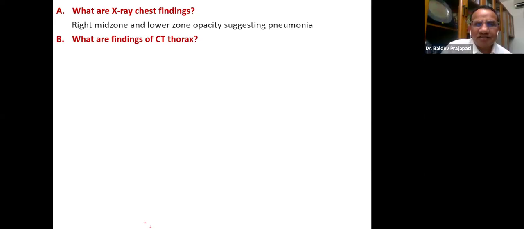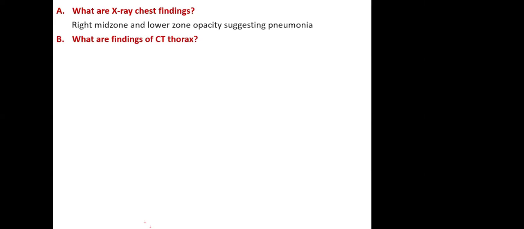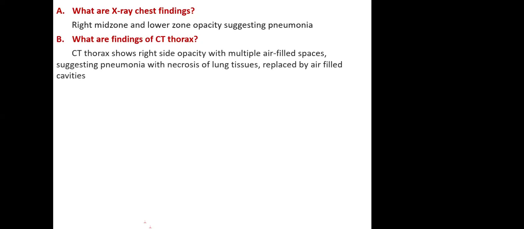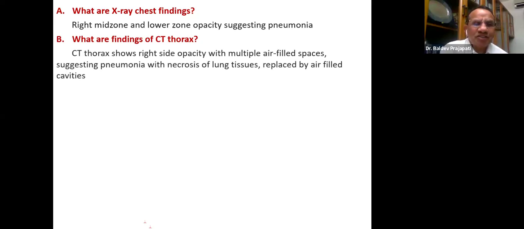Should I go for the answer? Yes. If you focus, the pathology is on the right side, as even the X-ray shows, with multiple air-filled spaces.